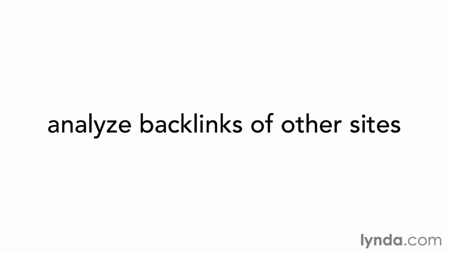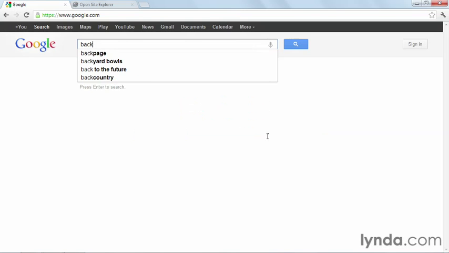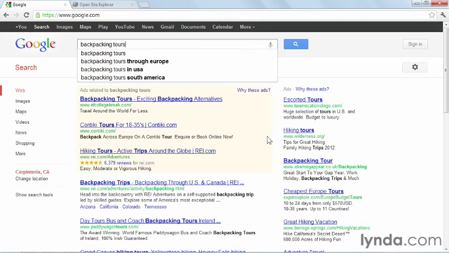If a web page is ranking well for the keywords you're targeting, then they must have some good backlinks. By examining their links, we might find some that we'd like to go after as well to help out our own rankings. Let's take an example and say we want to find new link building opportunities for the phrase backpacking tours. The first thing to do is head over to Google and do a search for that term.